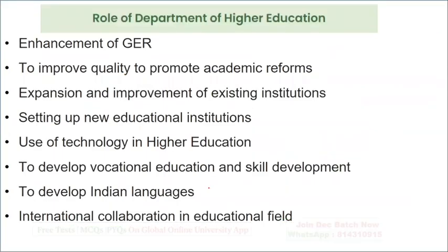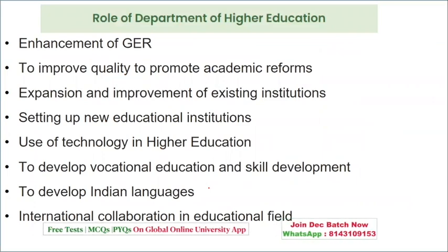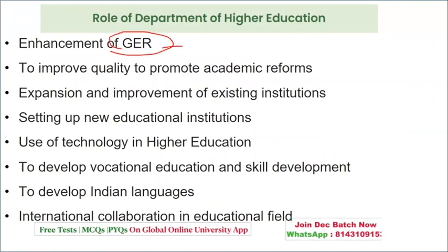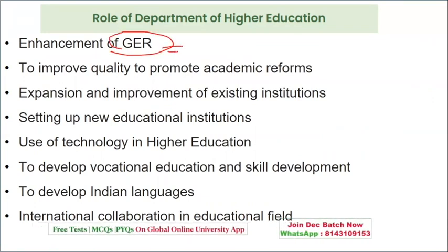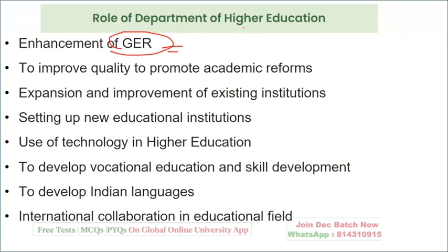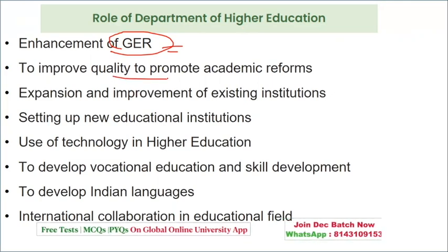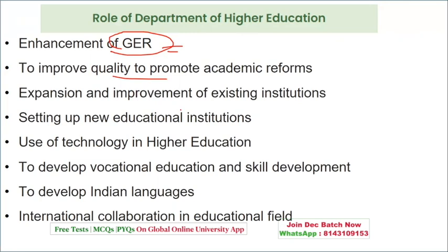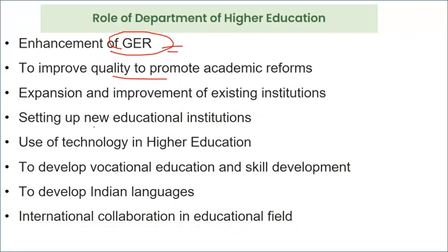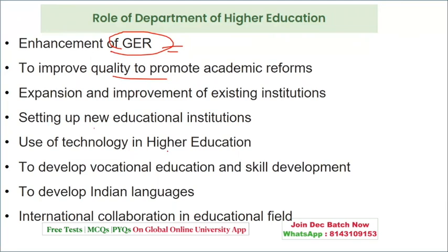So if you look at the objective, how will you define the role of the Department of Higher Education? To enhance the gross enrollment ratio, which in our country is very, very less. In order to boost that enrollment ratio, the Department of Higher Education has to be very much alert and ahead, and this enrollment ratio has to continuously keep on increasing; to improve the quality and promote academic reforms, to expand and improve the existing institutions, to set up new institutions, to use technology in higher education.